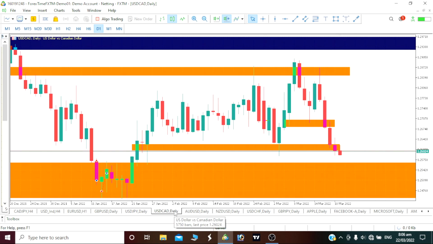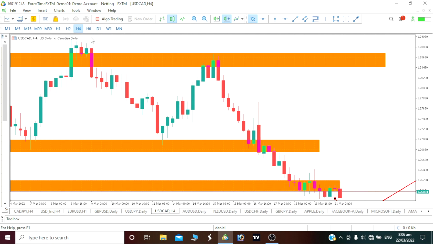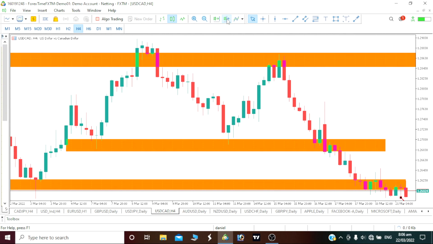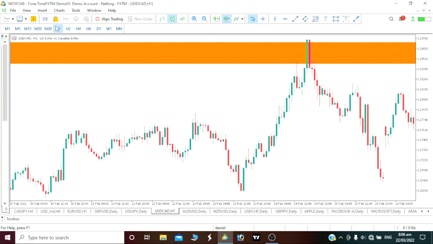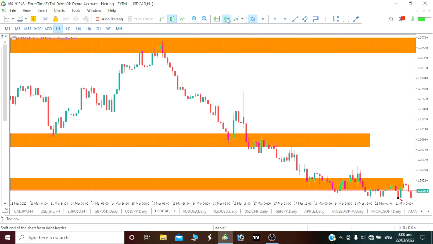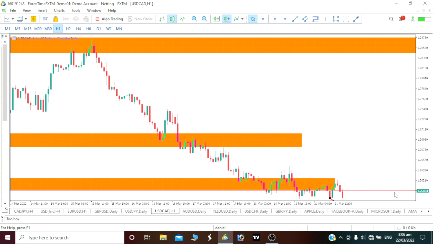On our USD CAD, let's see if our price is going to react to this area here before you actually see that push up. That is exactly what I'll be seeing, that we see our price was bearish yesterday. Let's see if our price will still be able to go bearish today, then we will see that push up. Let's see on our 4 hour time frame too, by the way. Our 4 hour time frame is still actually bearish. Our 1 hour time frame is still actually bearish, by the way. You see, it is still actually bearish.